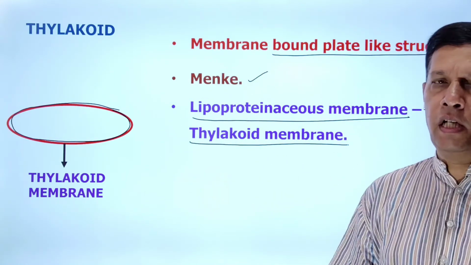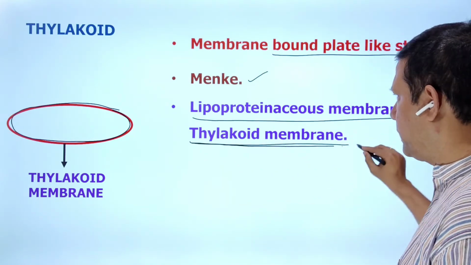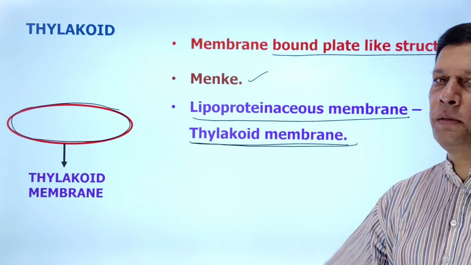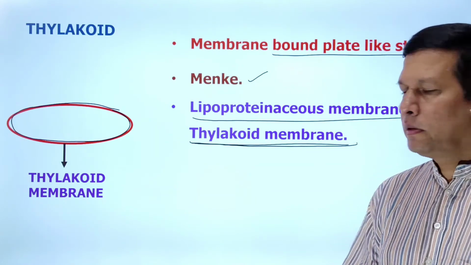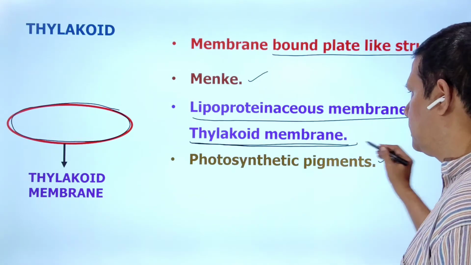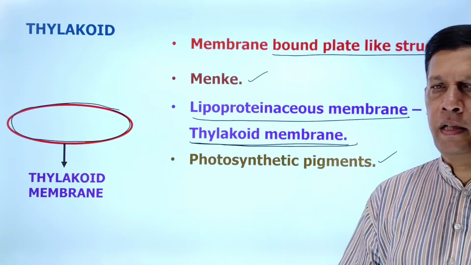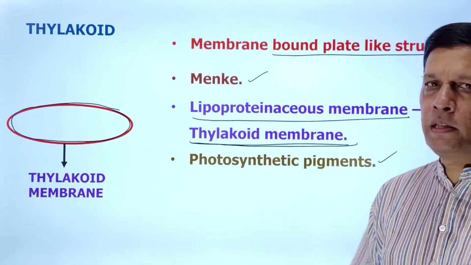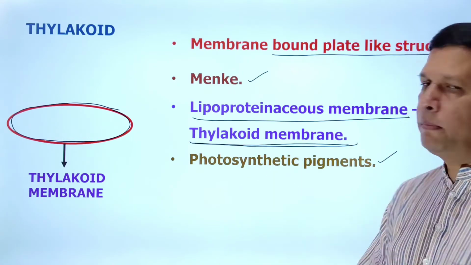Each thylakoid is outwardly covered by a membrane called the thylakoid membrane. What is the nature of this membrane? It is lipoproteinaceous. In the thylakoid membrane, photosynthetic pigments are present. That's about the thylakoid membrane.